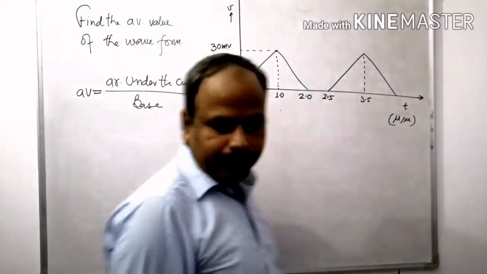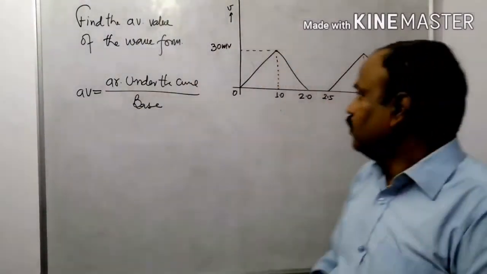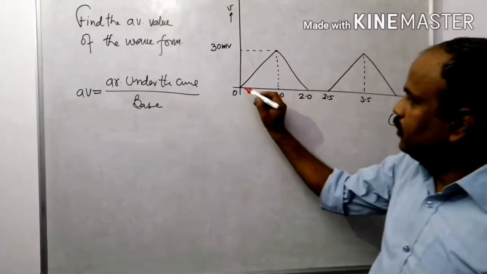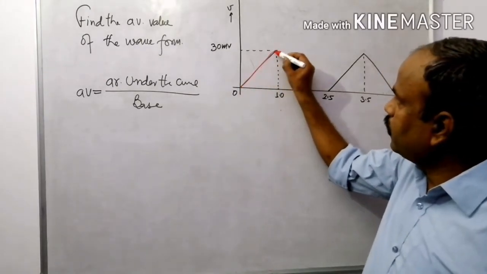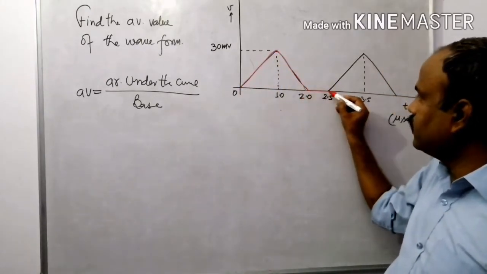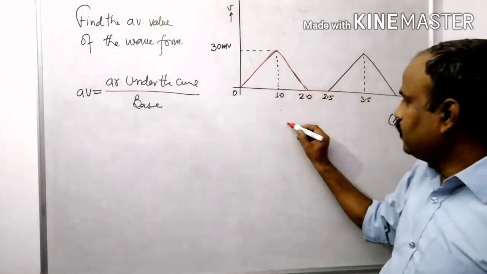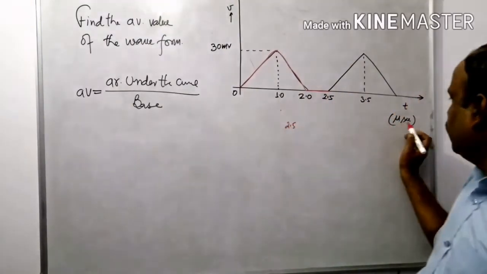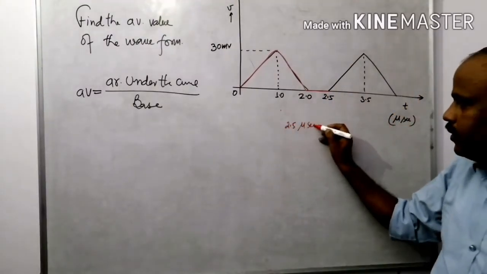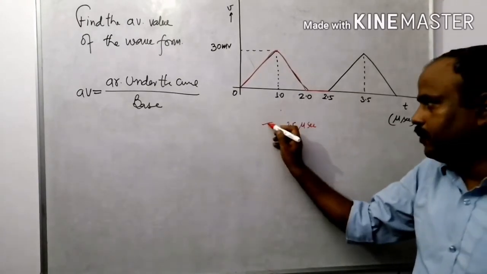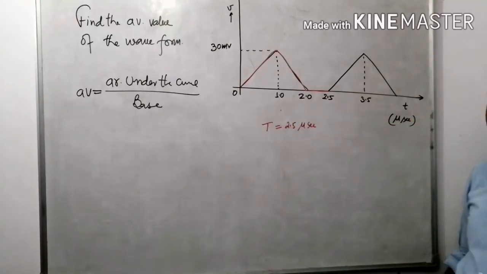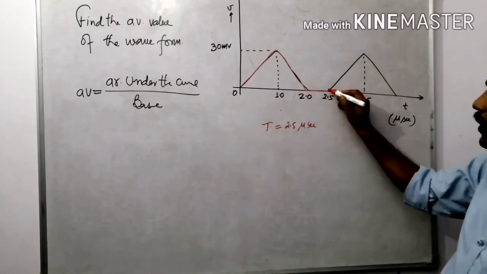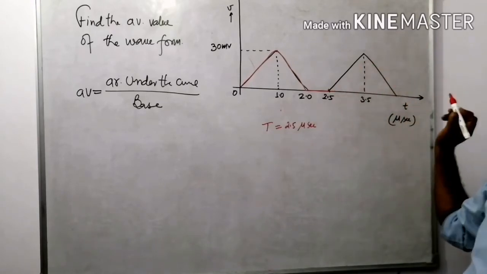First of all, this one is the wave from this to this and this, right? 2.5 microseconds is the time period of the wave. After this time, the wave is repeating, right?